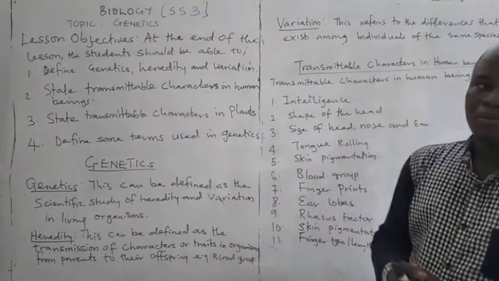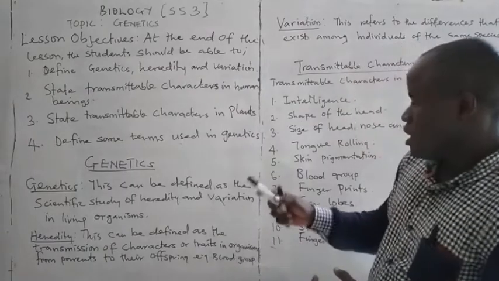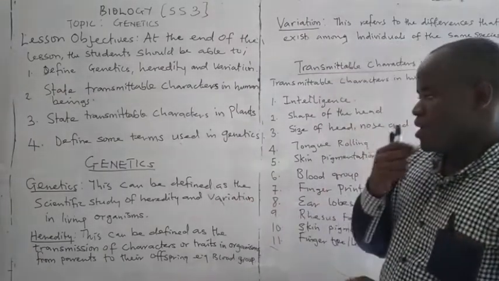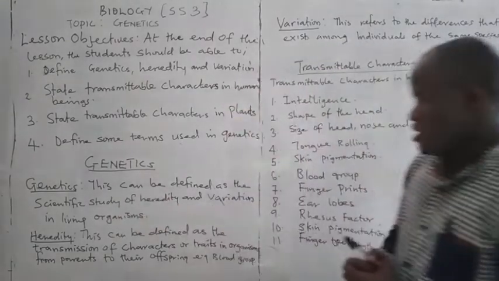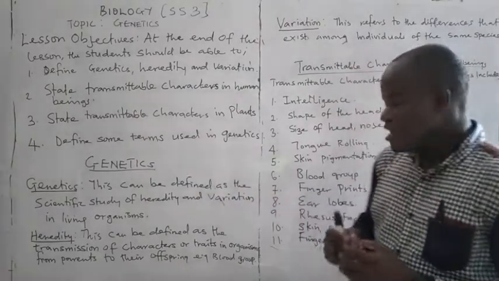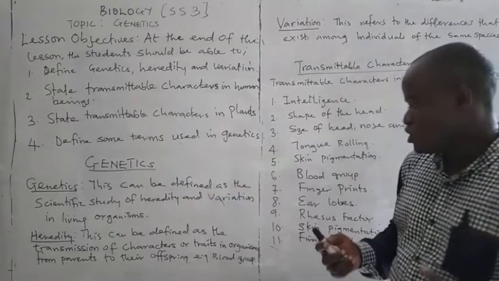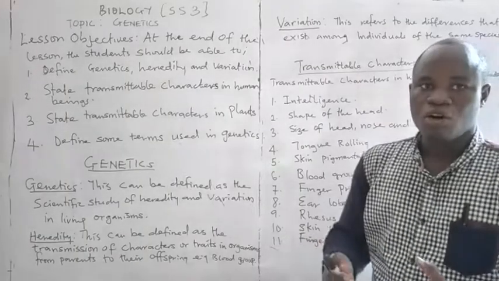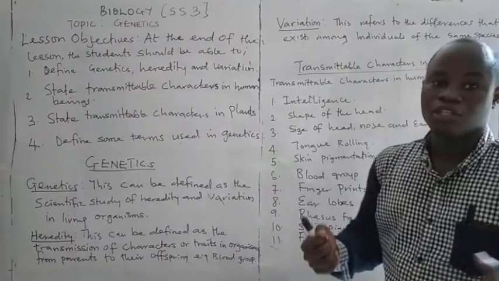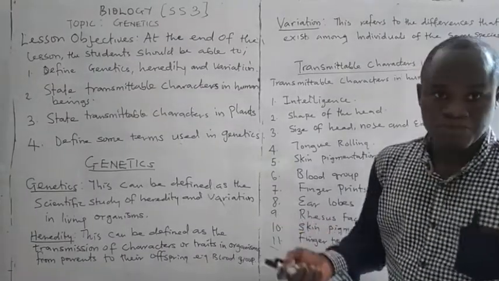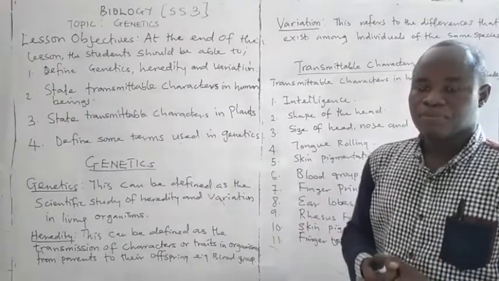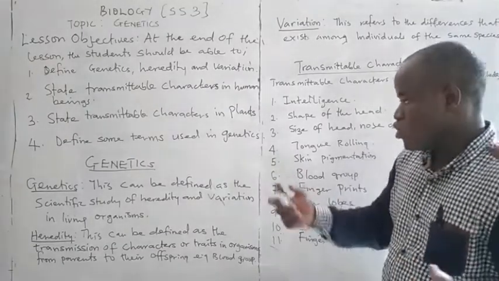Let me draw your attention back. What is the meaning of heredity, what is variation, and what are living organisms? I'll start with the first one, heredity. Heredity can be defined as the transmission of characters or traits that can be passed from parents to their young ones, that is, their offspring. Examples include blood group, tongue rolling, fingerprint, and so on.